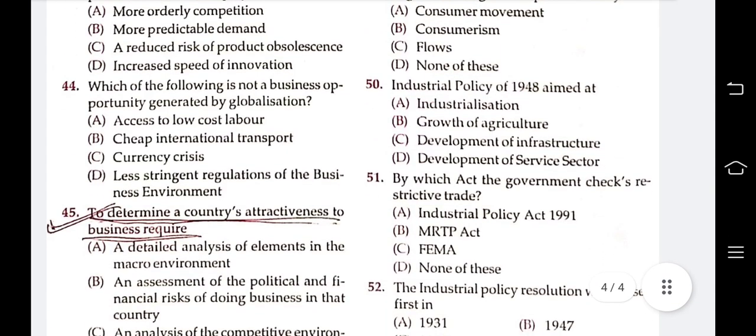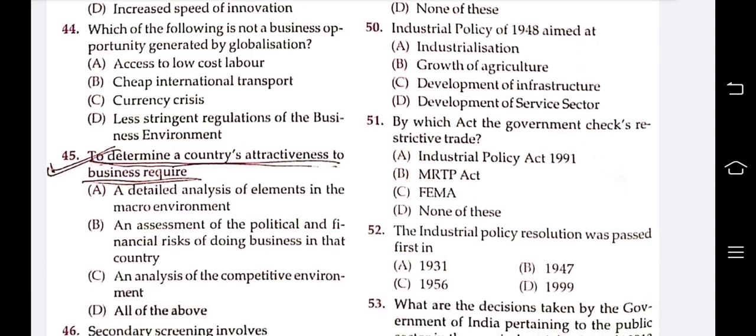Okay. Next: the industrial policy of 1948 aimed at industrialization, growth of agriculture, development of infrastructure, development of service sector. Which is the answer? The answer is industrialization. The next question: by which act does the government seek to check restrictive trade? MRTP, FEMA, Industrial Policy Act 1991. The answer is the MRTP Act.